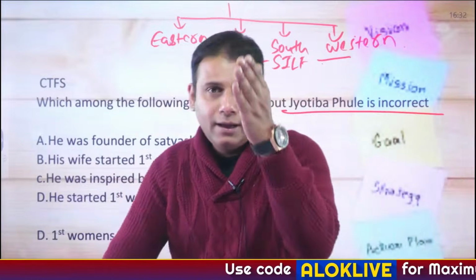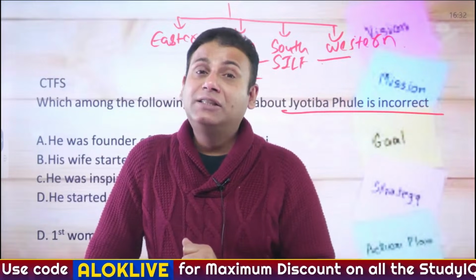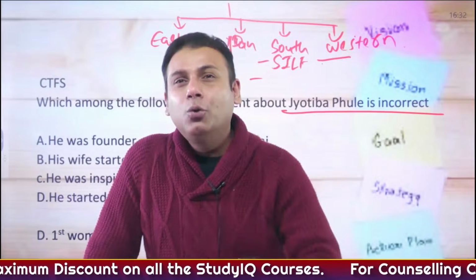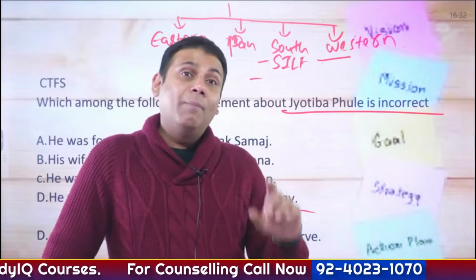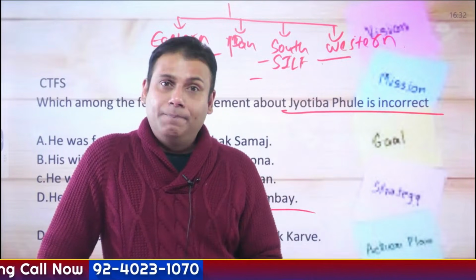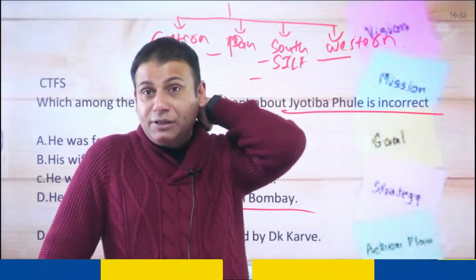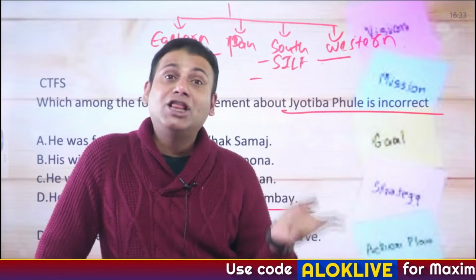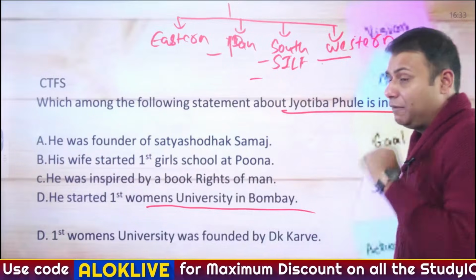I have again taken a session in the classroom series on Muslim reform movements, precisely focusing on three to four important ones: the Faraizi movement, the Ahmadiyya movement, which is also called the standard bearer of the Mohammedan Renaissance, the Aligarh movement, and the Titumir movement. All these movements are important from the exam perspective.